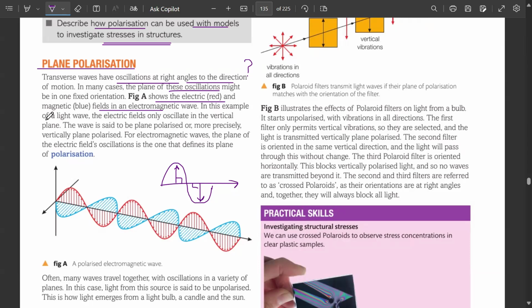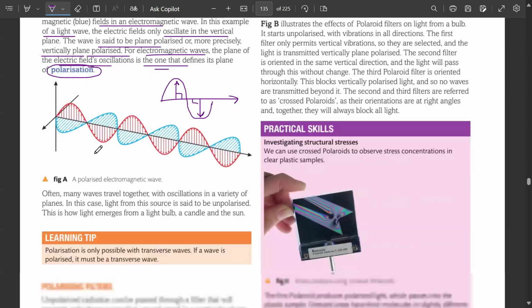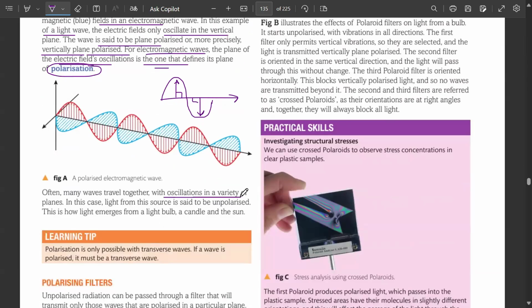In this example of a light wave, the electric fields only oscillate in the vertical plane, and the wave is said to be plane polarized, or more precisely, vertically plane polarized. For electromagnetic waves, the plane of the electric field's oscillation is the one that defines its polarization. Often many waves travel together with oscillations in a variety of planes.